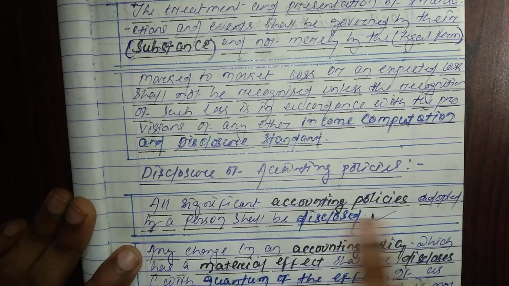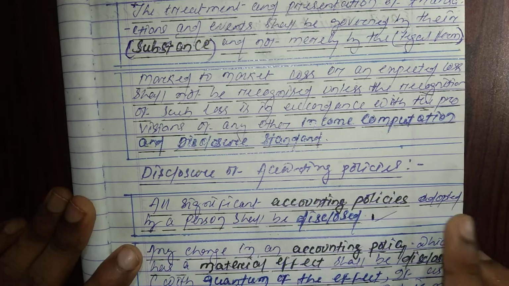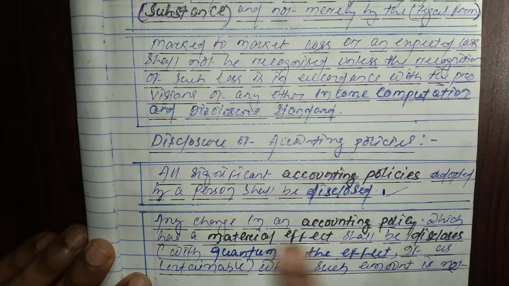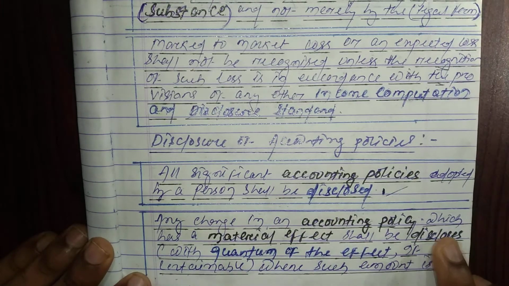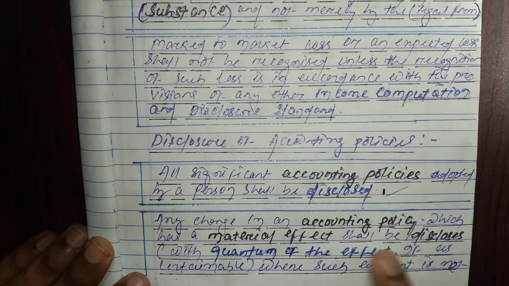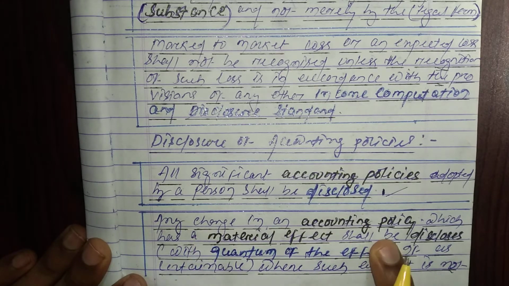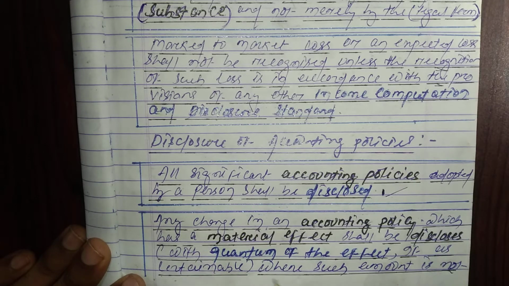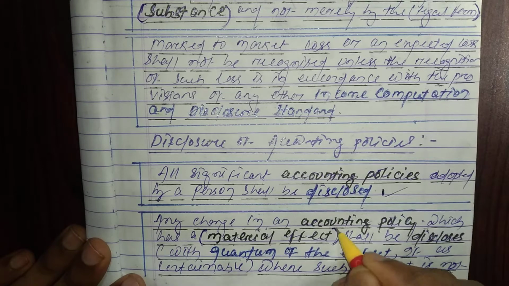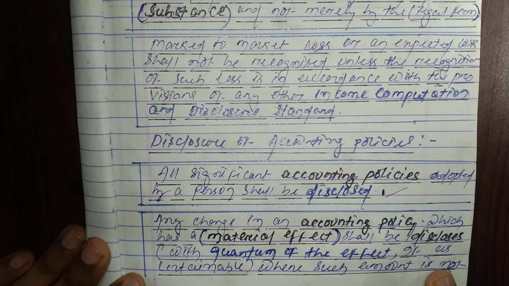जो भी अकाउंटिंग पॉलिसीज अडॉप्ट किया है a person, that should be disclosed. And any changes in an accounting policies which has a material effect shall be disclosed with quantum. Remember, any change in the accounting policies which has a material effect shall be disclosed with quantum of the effect if